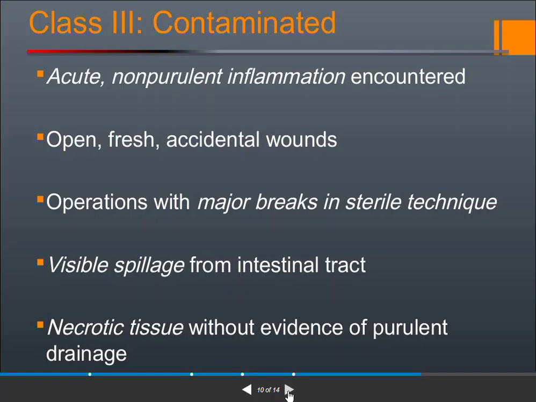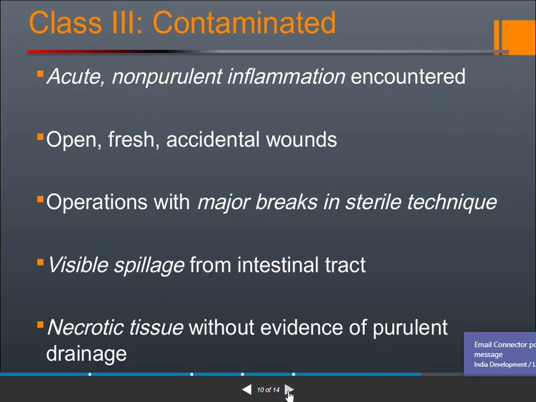Next is the contaminated wound. Contaminated means there is entry of microorganisms, that is acute non-purulent inflammation. They are encountered as purulent and non-purulent. Okay, acute and chronic, that is clear. Acute develops suddenly and chronic develops gradually.